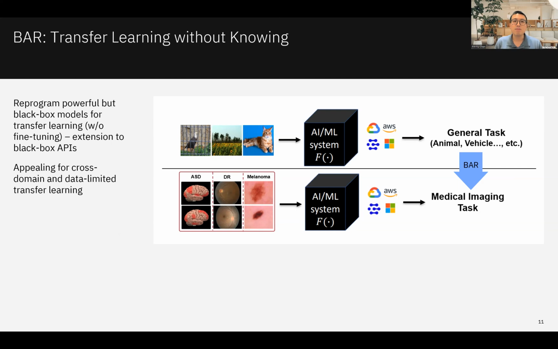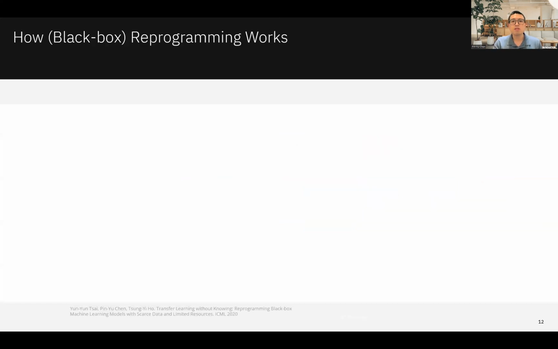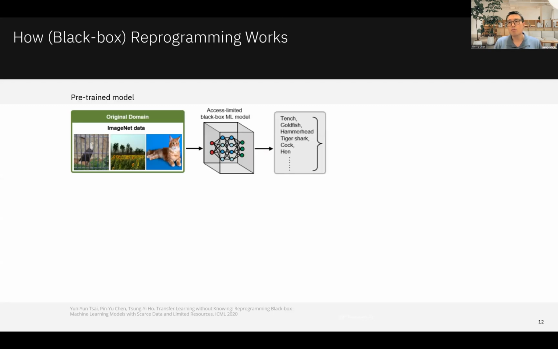a black box system. And by black box system, we mean a user can upload an image, for example, to the black box system and observe the output, but the user will never know what is inside the black box, and can only have limited information, such as the model predictions, when doing reprogramming. So let me show you an example of how reprogramming works in this case of black box settings.